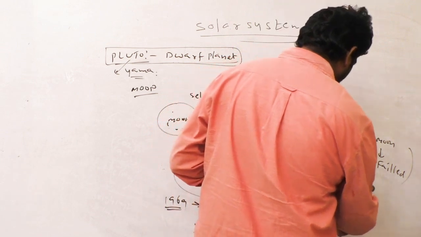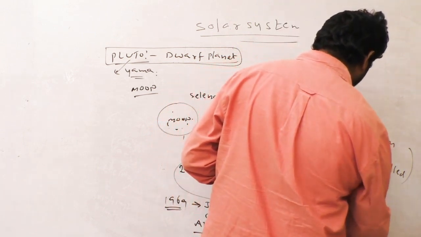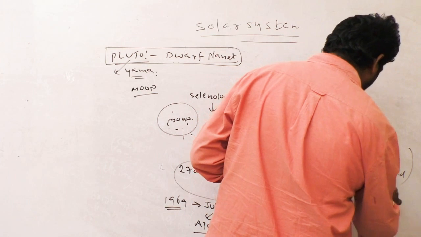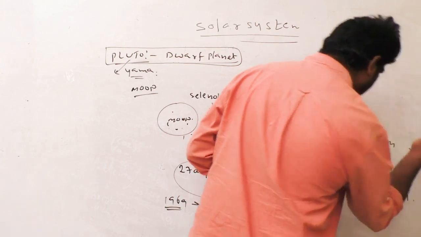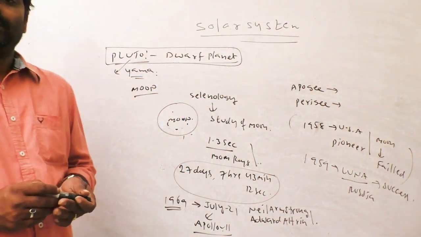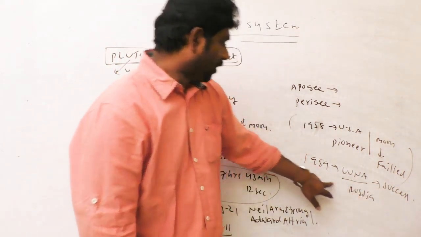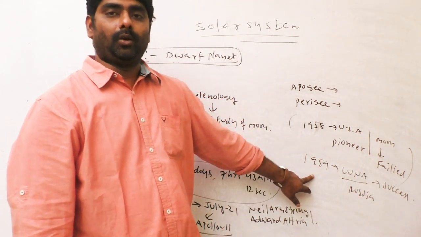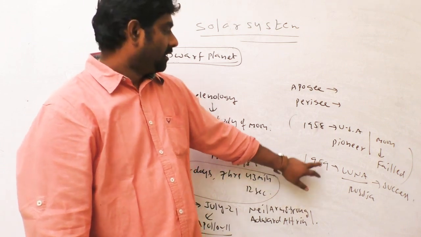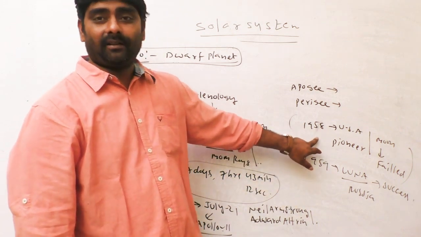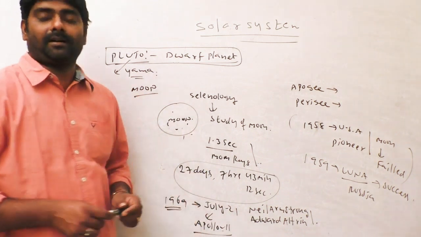1959, Luna, sent by Russia, success. That's why the first satellite that went to the Moon was Luna 1. But the Pioneer America sent failed. But no need to worry, failure is common.